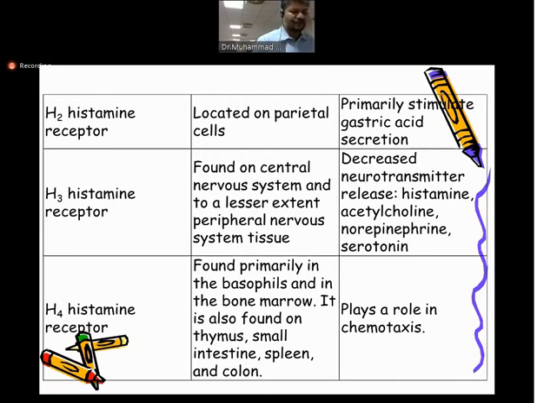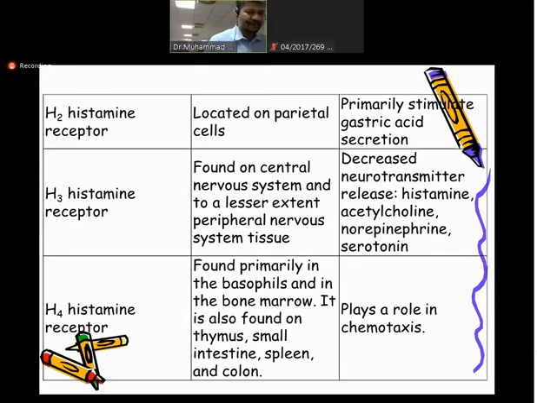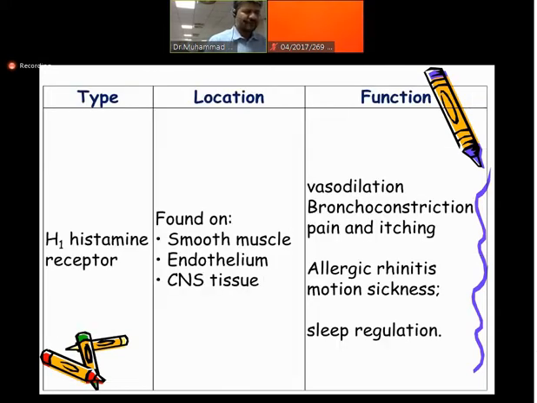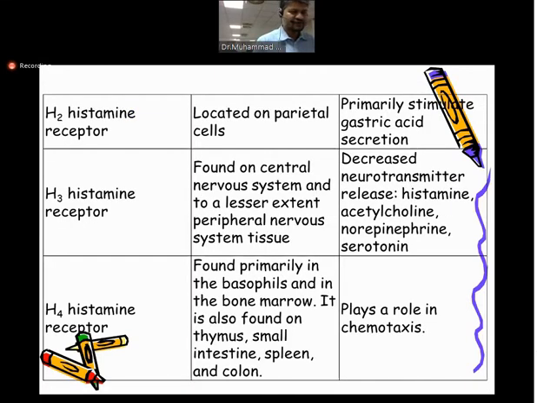They are present in the bone marrow, in the thymus, or in the mast cell. Mast cells and basophils are the main cells where these inflammatory mediators are produced, and they play a role in the inflammation. So I just repeat, we have four types of histamine receptor. H1 is mainly related with bronchoconstriction. Then we have H2, which is related with gastric function. H3 is mainly in the nervous system, and H4 is basically in the inflammatory cells, mast cells and the basophils.